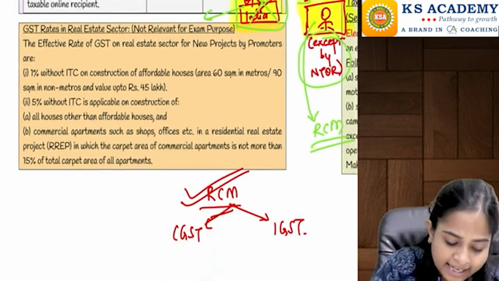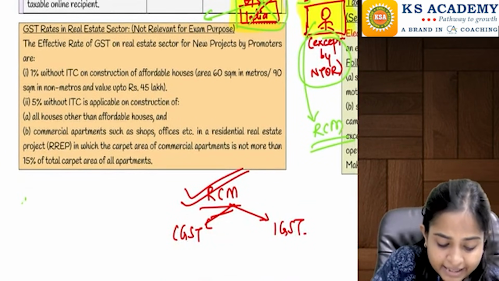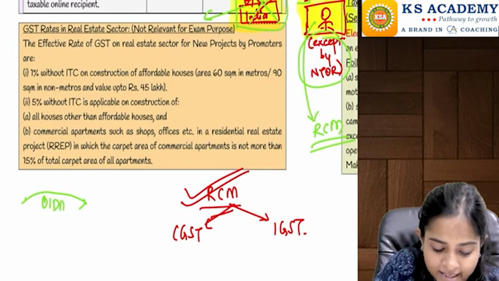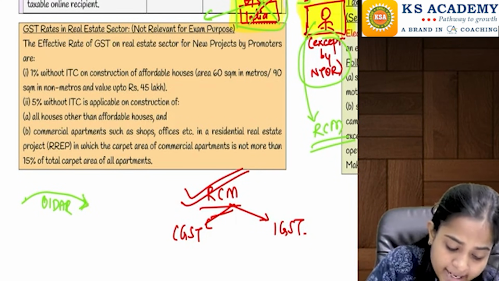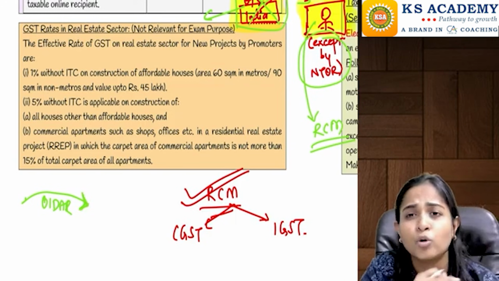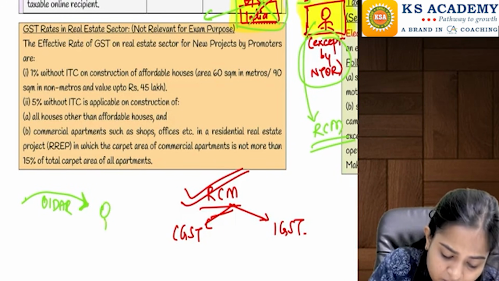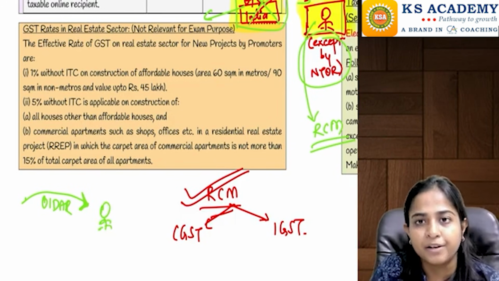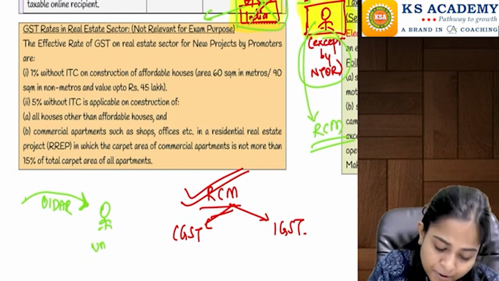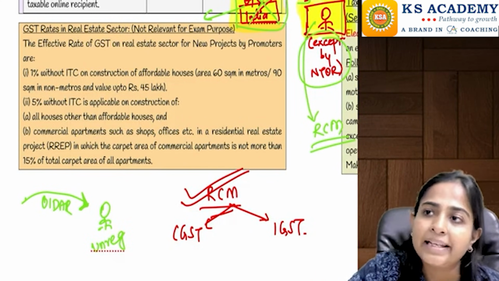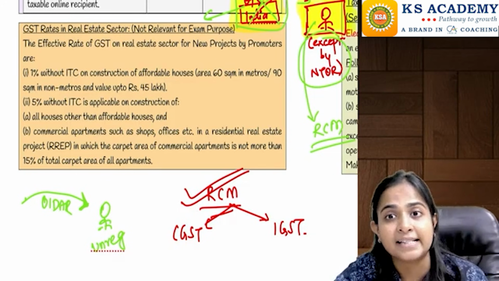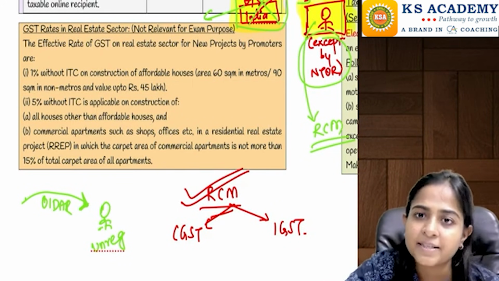Let's say there are certain OIDAR services, online information database access and retrieval services, which are totally provided online. If this is received by a person here in India who is an unregistered person, people like you and me, for example Netflix providing OIDAR services, a Netflix subscription, we take.